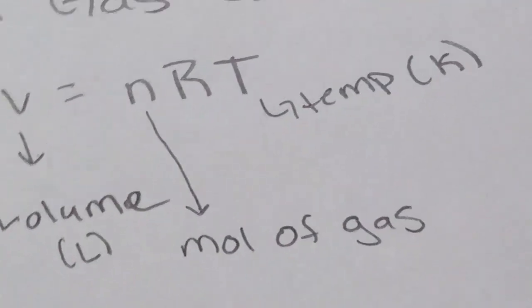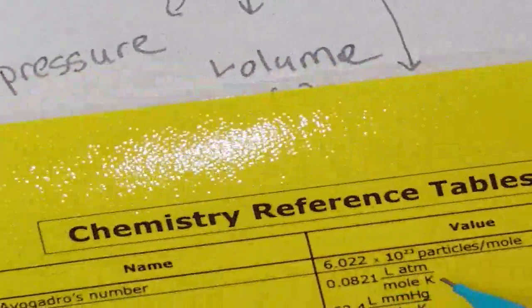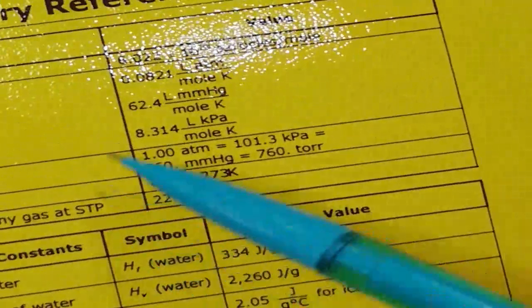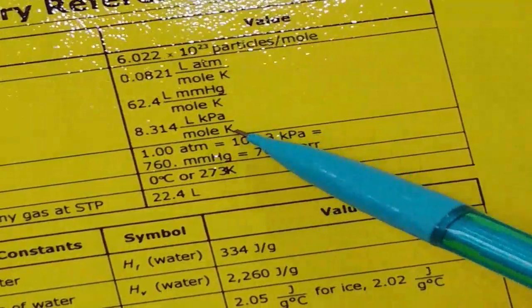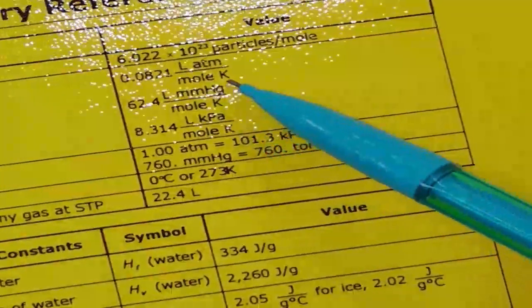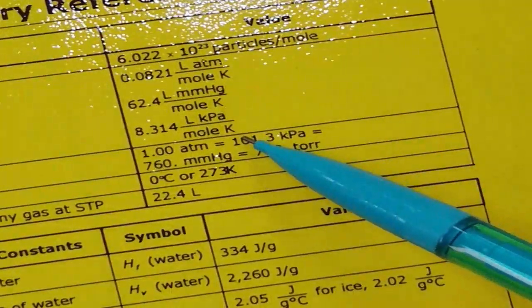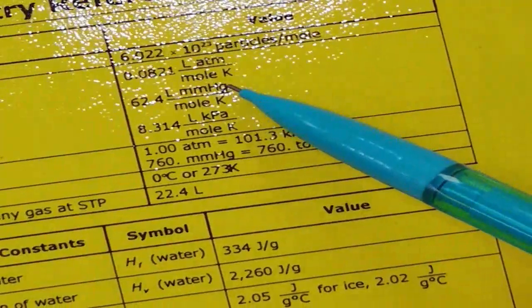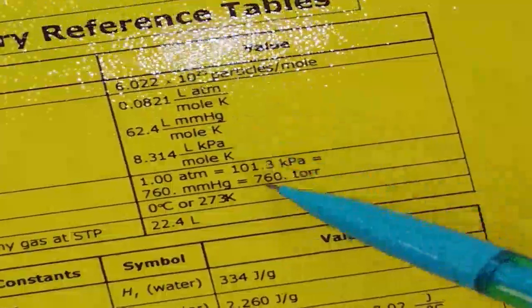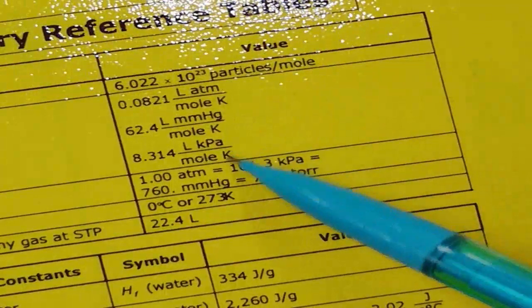All right, my volume is going to be in liters. We have moles of gas, and K for our temperature in Kelvin. So what is the only difference here? ATM for atmosphere, millimeters of mercury, and kilopascals.